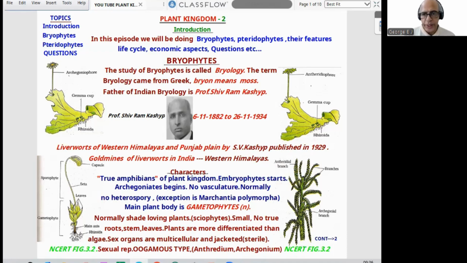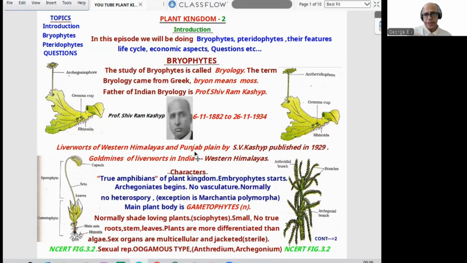See, study of bryophyte, it is called bryology. The term bryology came from Greek. Bryon means moss. And father of Indian bryology is Professor Shivaram Kashyap, S.R. Kashyap. Born in 1882, passed away in 1934. He wrote a famous book. Name of the book I have written here, that is Liverworts of Western Himalayas and Punjab Plain, published in 1929.